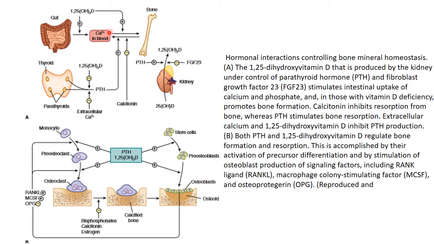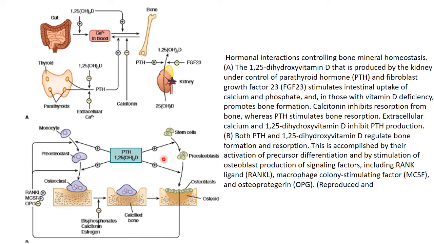Similarly, if there is deficiency of it in patients, then this promotes bone formation. Here is the calcitonin. You can see here calcitonin has the opposite effect of that of this vitamin D. Calcitonin inhibits absorption from bone, whereas parathyroid hormone stimulates bone resorption. Extracellular calcium and this active form of vitamin D have a negative effect on the release of parathyroid hormone from here. Similarly, this is accomplished by their activation of precursor differentiation.